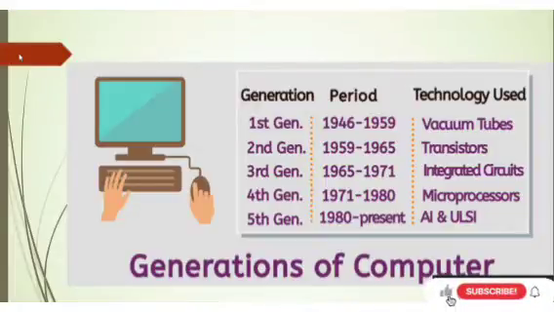However, computers were not like this before. There were constant developments and innovations in computer technology that made computers so powerful and useful. All such developments are divided into different generations of computers.